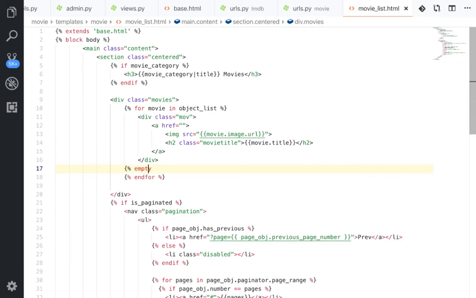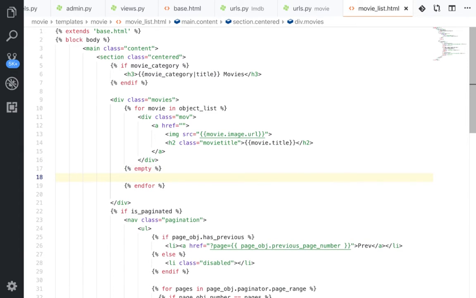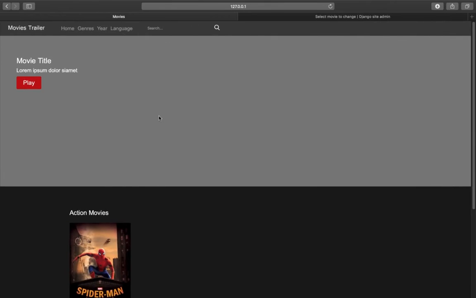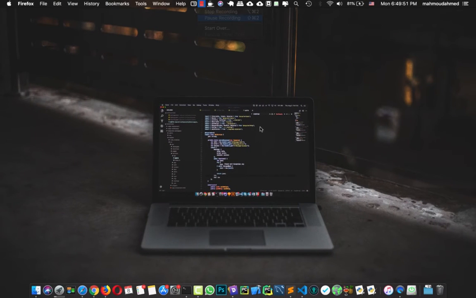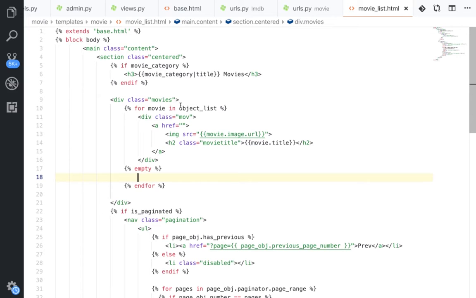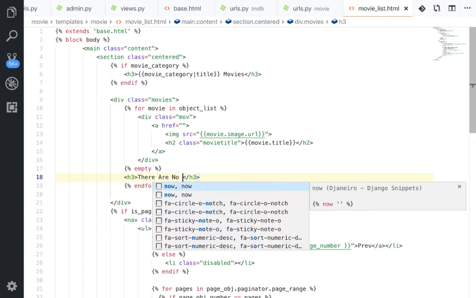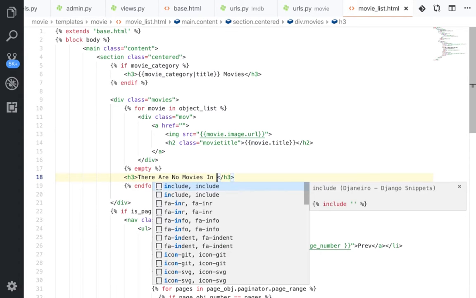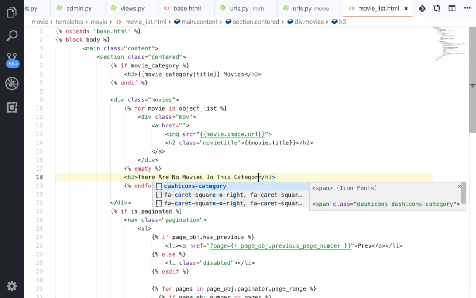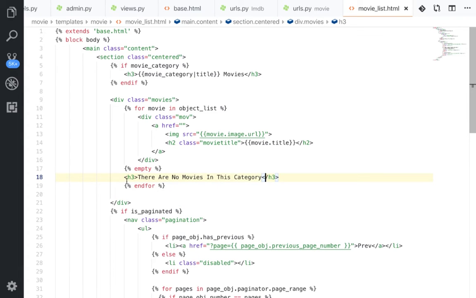So this is empty. We need to add something like this, and we're gonna say there are no movies in this category. So let's save this and